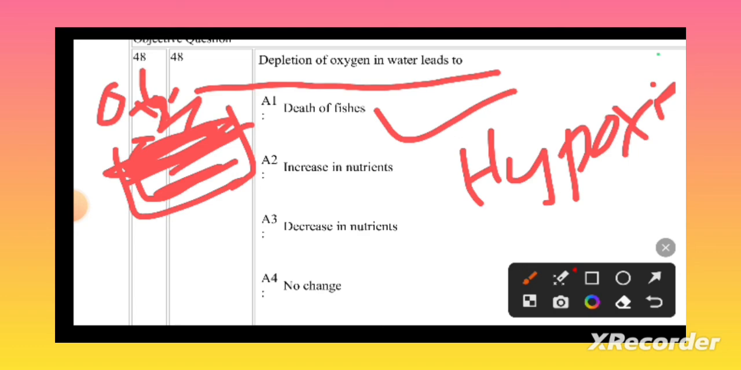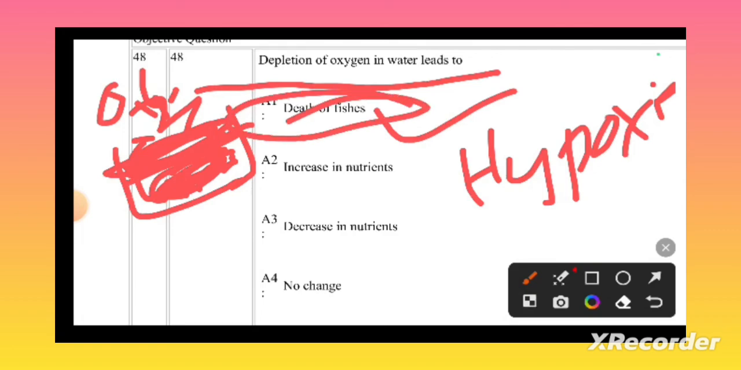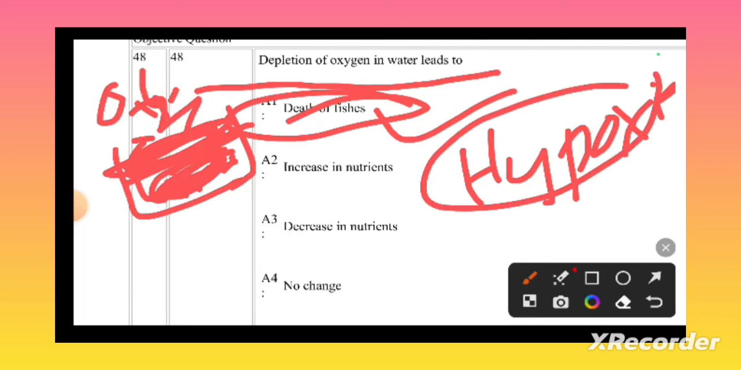So all the oxygen is consumed by the microorganisms inside for bacterial decomposition, and no oxygen is available for the fishes and other living organisms. That leads to the death of other organisms present in that area or pond, so it leads to the death of the fishes due to oxygen depletion in the water. That condition is known as the hypoxia condition. Let's go to the next question.